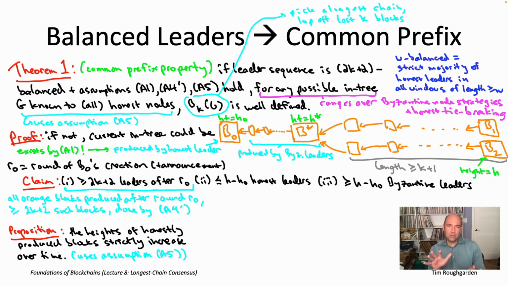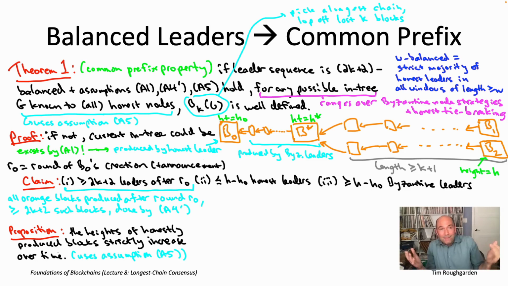So for example, if the highest height you see is 12, equivalently the length of the longest chain is 12, you're going to stick a height 13 block at the end of that. Now suppose some other honest node is selected as a leader in some subsequent round, round number 40 or whatever. Because we're in the instant communication model, that later honest node knew immediately about your height 13 block. So it has the option of extending a block at height 13.